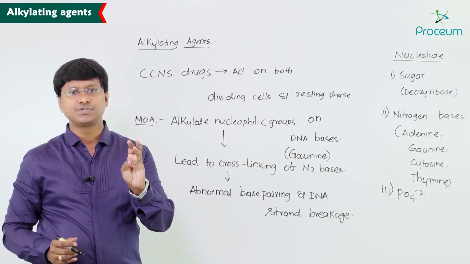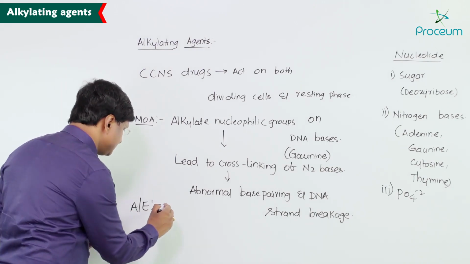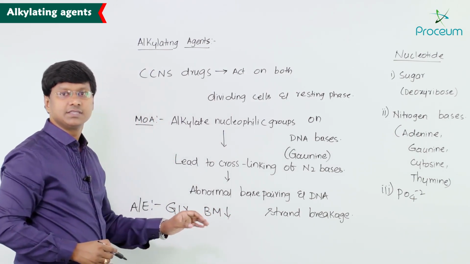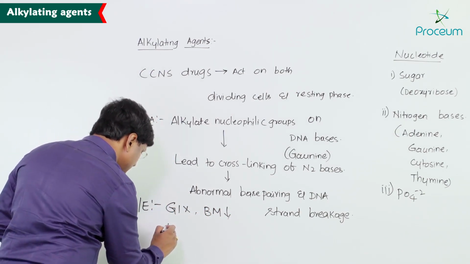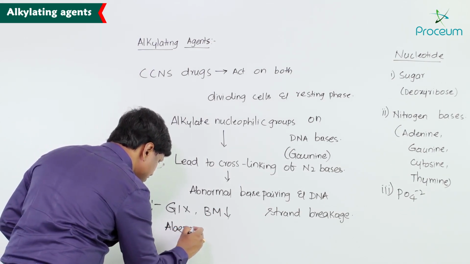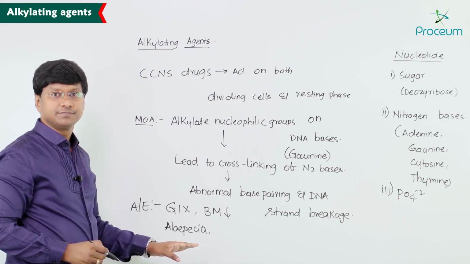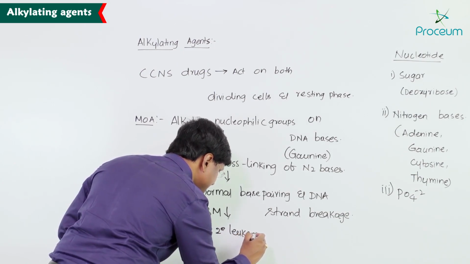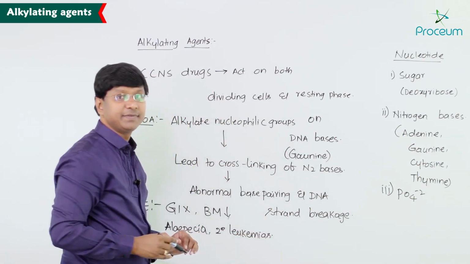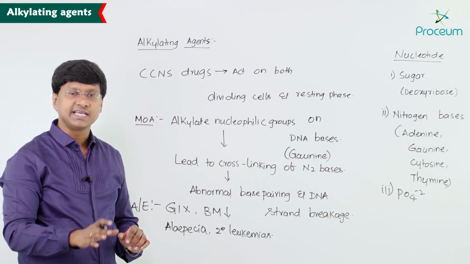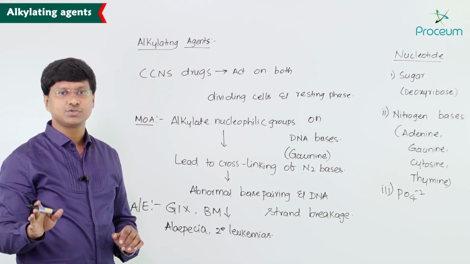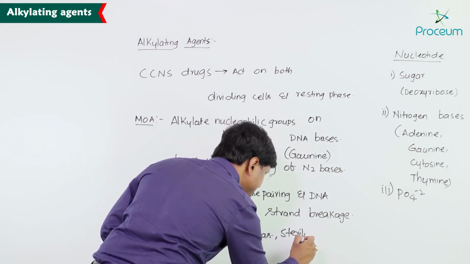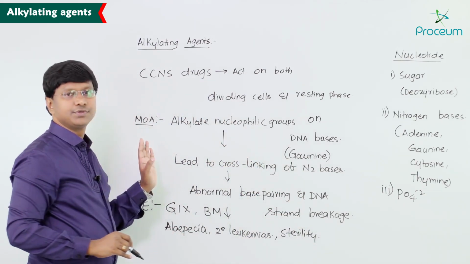The adverse effects include gastrointestinal distress, bone marrow suppression by these agents, and loss of hair, which is called alopecia. Not only that, there is development of secondary leukemias and sterility. These are the common adverse effects of all the alkylating agents. Okay, so this is about your alkylating agents.